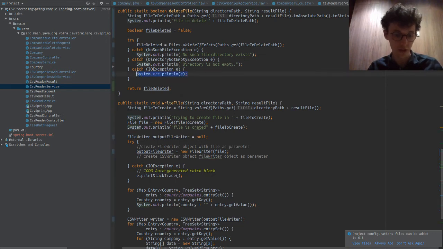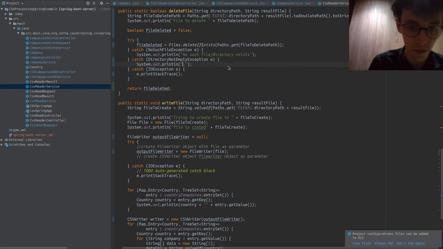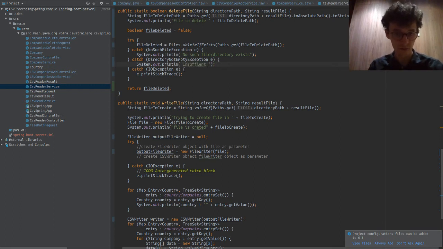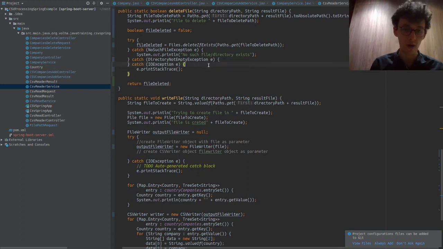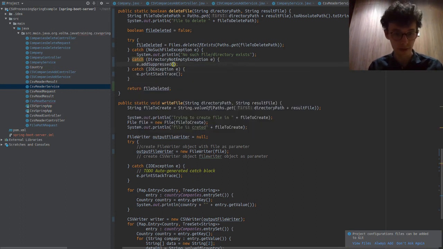Never mind. Let's just do e.printStackTrace. I think this is better. Then we get more information, because if we do this and you misunderstand the problem, so let's say I write "insufficient permissions" here, which is incorrect, right? This is wrong. Because I'm writing this myself and it's not coming from the exception, we could get confused here. We could say, why does it say insufficient permissions? Because we're writing this ourselves. Whereas if it comes from the exception directly, like e.printStackTrace, then we're not going to have a problem.